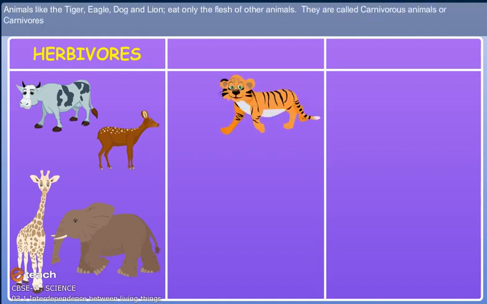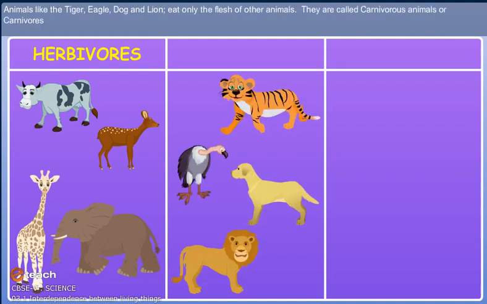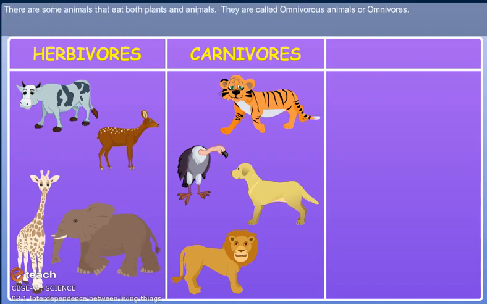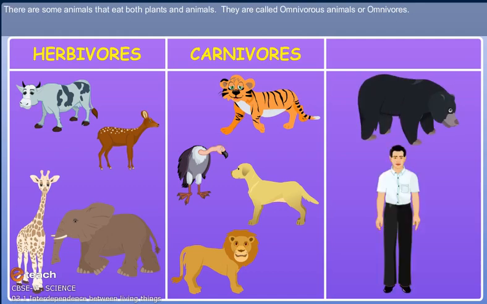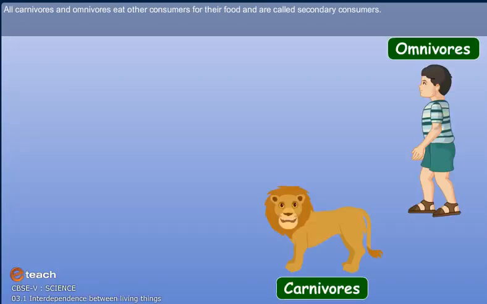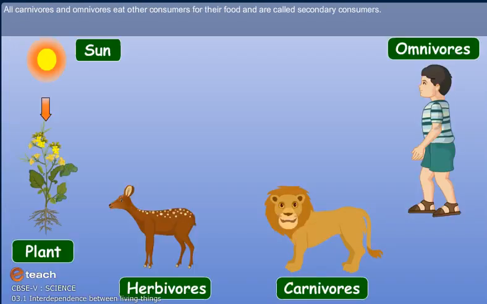Animals like the tiger, eagle, dog, and lion eat only the flesh of other animals. They are called carnivorous animals or carnivores. There are some animals like the bear and even man that eat both plants and animals. They are called omnivorous animals or omnivores. All carnivores and omnivores eat other consumers for their food and are called secondary consumers.